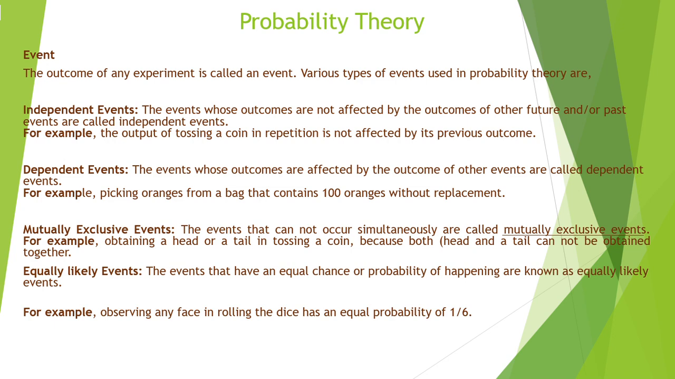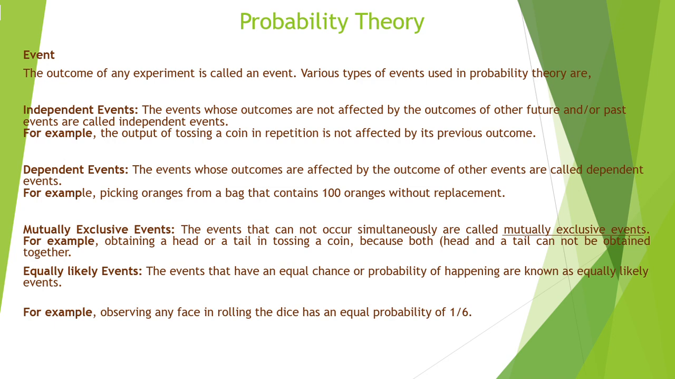There are various types of events used in probability theory. One is called independent event, and then we have dependent event, mutually exclusive event, equally likely event, and such kinds of events, right? So independent events are basically events whose outcomes are not affected by the outcomes of other future or past events of that experiment. For example, the output of tossing a coin in repetition is not affected by its previous outcomes.